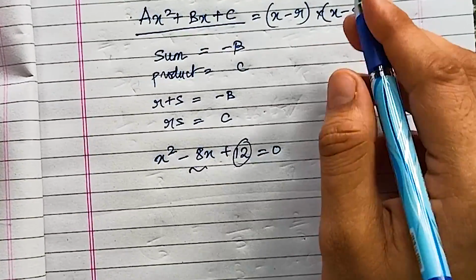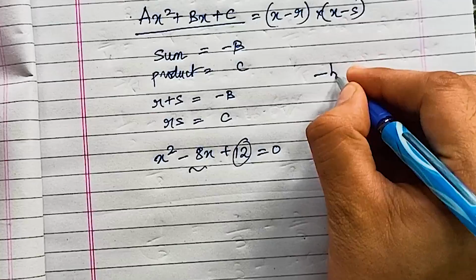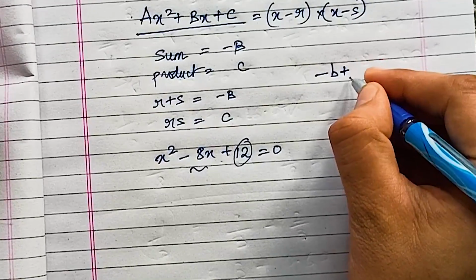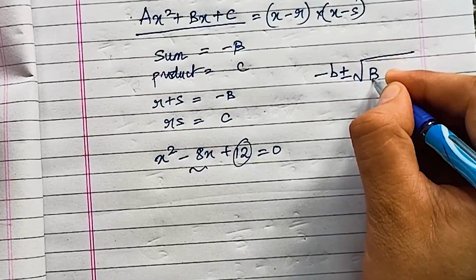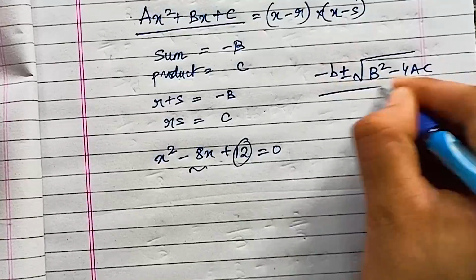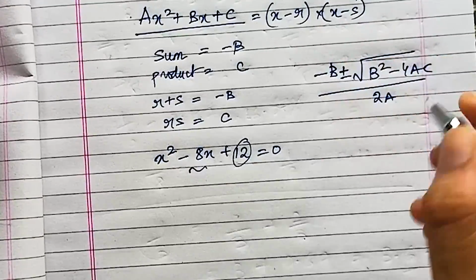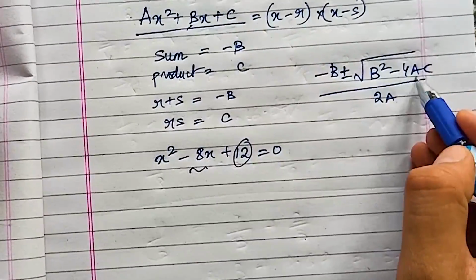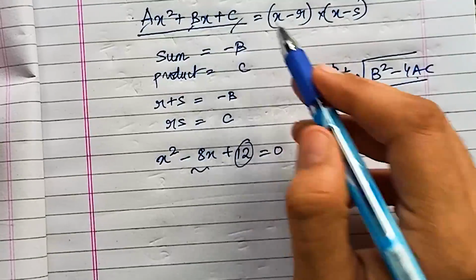The old way: the roots that you have, both of those roots, are given by this formula, right? Minus b plus minus root over b square minus 4ac by 2a. This is the b that we have over here, the a we have over here, and the c over here.